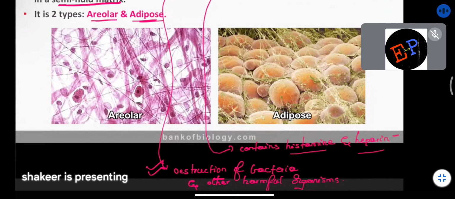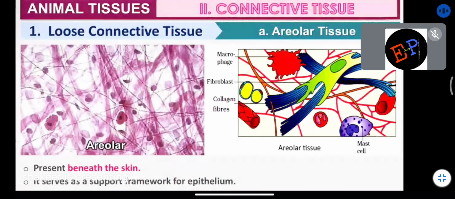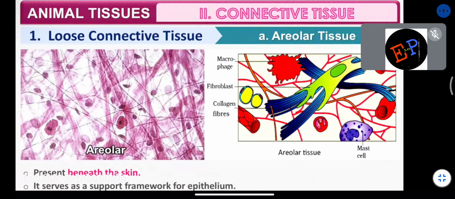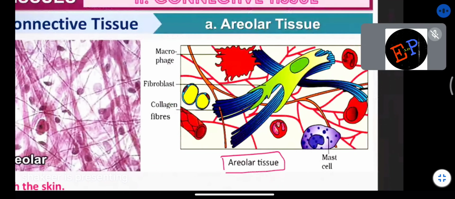Now let us see areolar tissue. In the figure you are able to see this areolar tissue, and these are the different parts present in it. This is how the macrophage appears, which is responsible for protection against harmful organisms. And this is the fibroblast, the green colored layer which you are seeing.